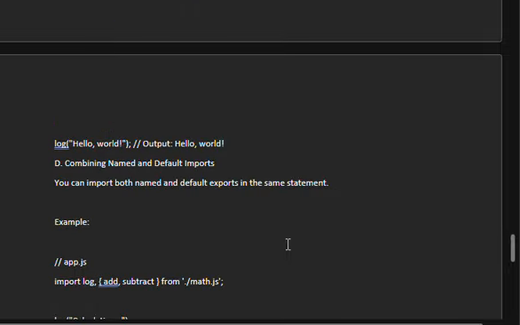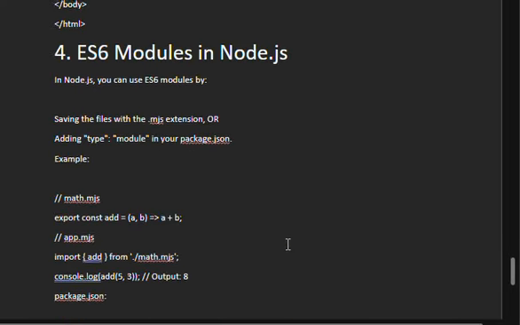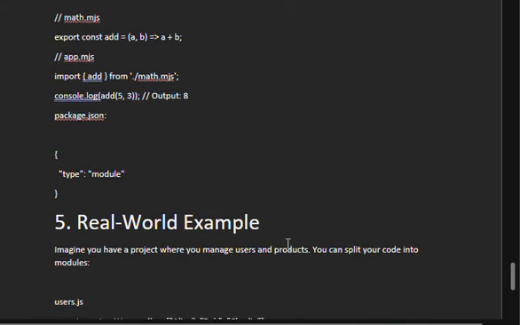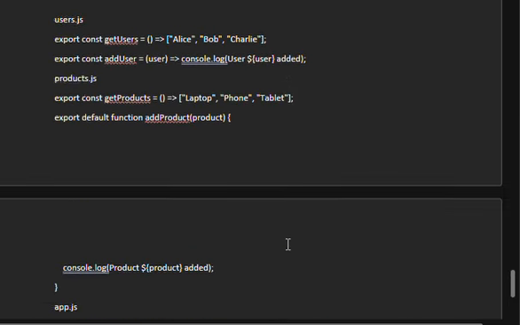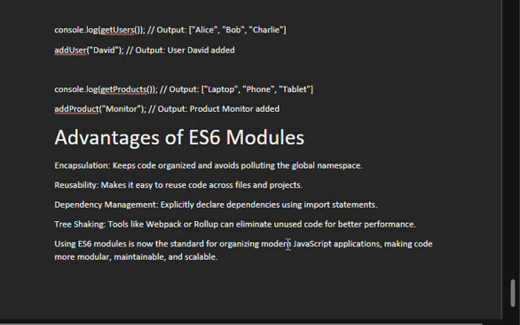These are the examples for this. Using modules in HTML, ES6 modules in Node.js, real-world examples, etc. Advantages of ES6 modules.